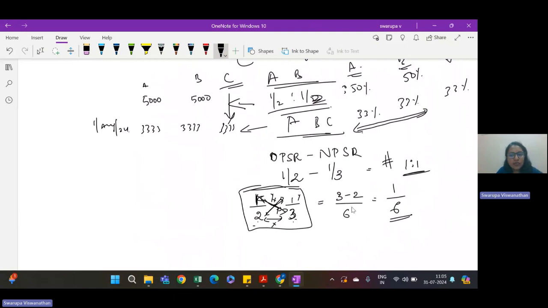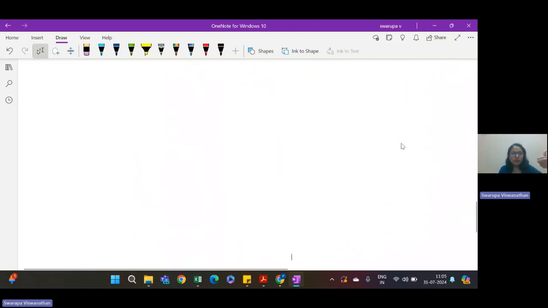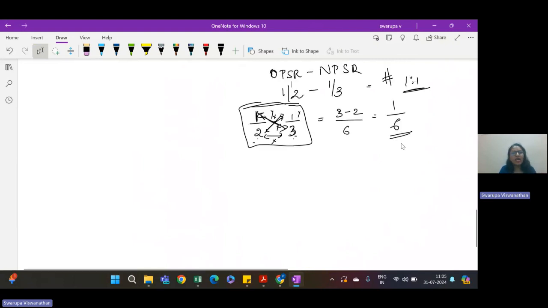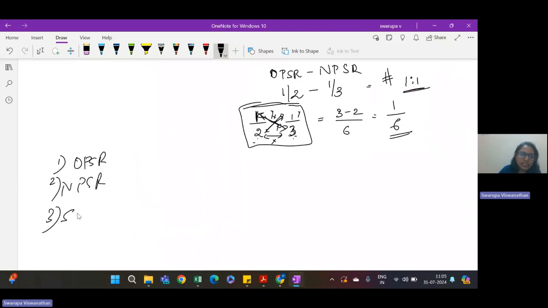So 3 minus 2/6, which is 1/6. So their sacrificing ratio is also 1:1 in this case. So we have noted down the old profit sharing ratio, new profit sharing ratio, and third one is sacrificing ratio.